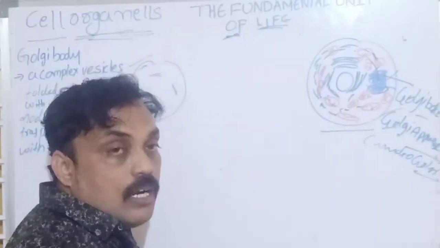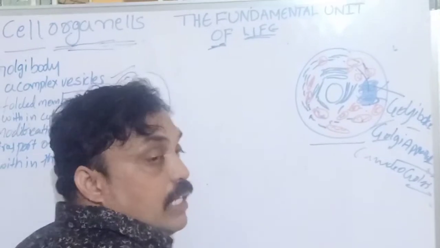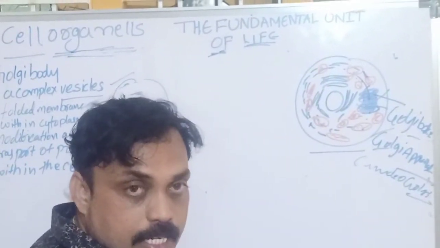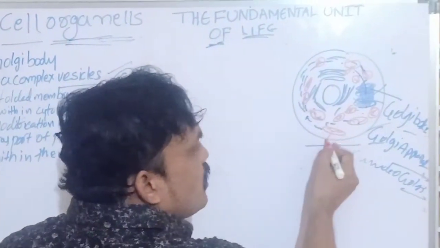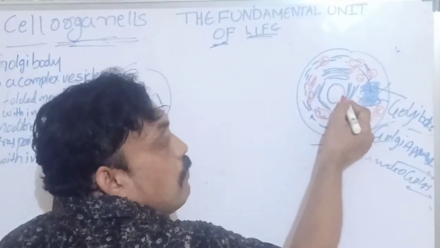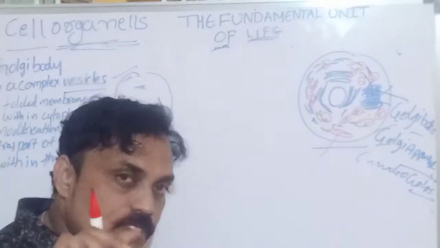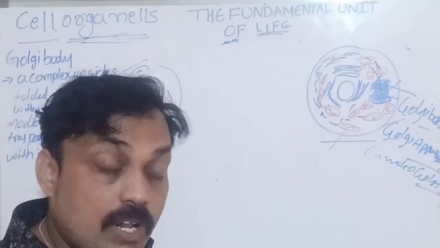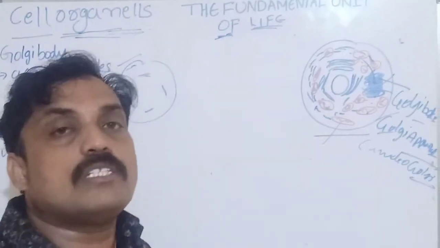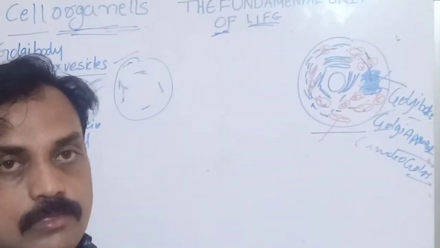Approximately 100 to 150 mitochondria are located in each cell. And mitochondria are very small in size compared with the nucleus.